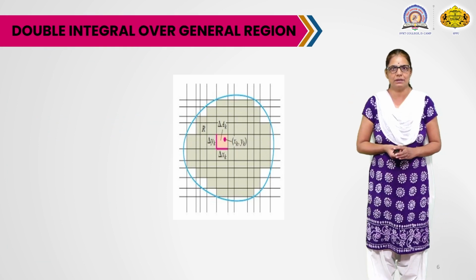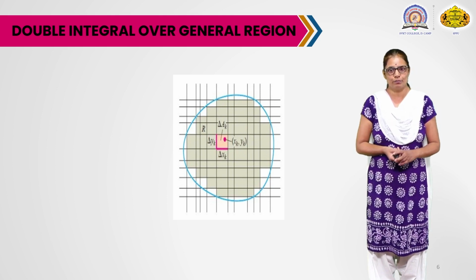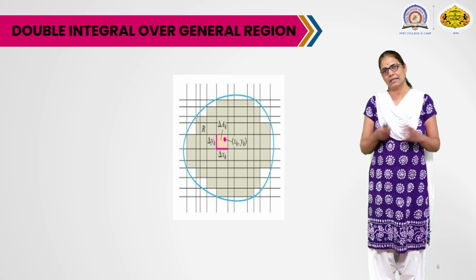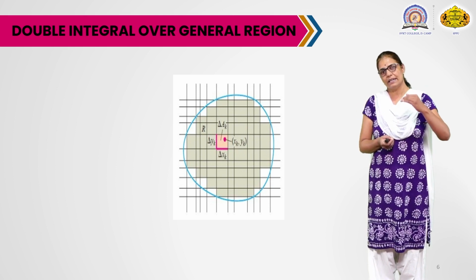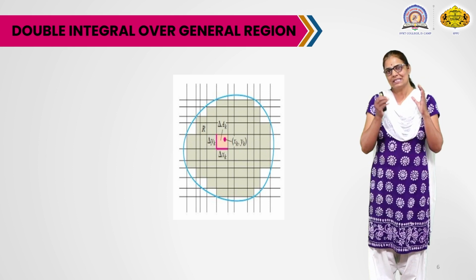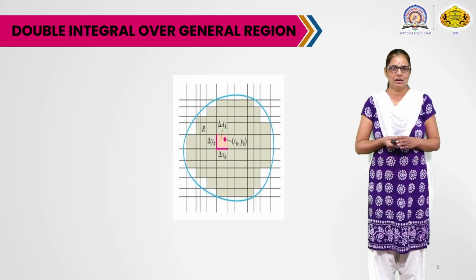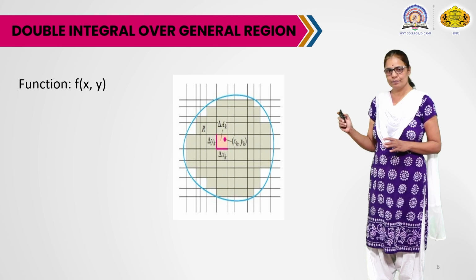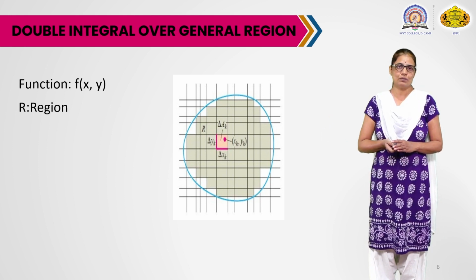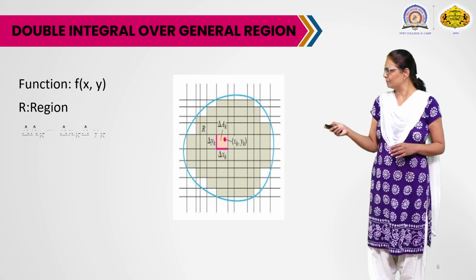Now let us start our lecture. So we consider double integral over more general region. If you remember, in rectangular region, in rectangle we subdivided that rectangle into n sub-rectangles. Now we use the same thing here. Suppose this given function f is a function of two variables. Now we integrate this over the more general region. Suppose the region is R as shown in the figure.